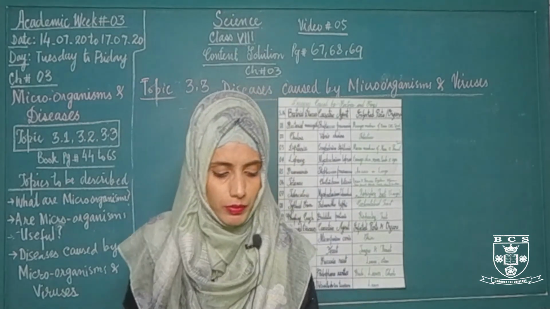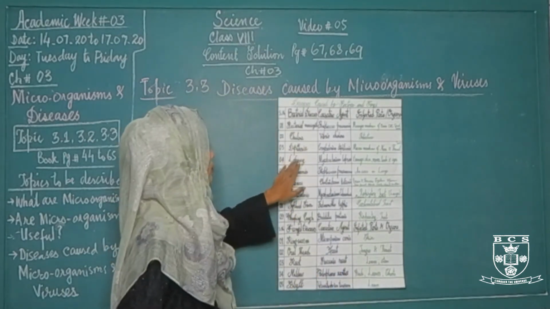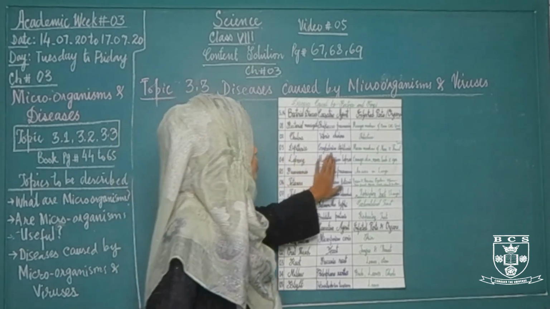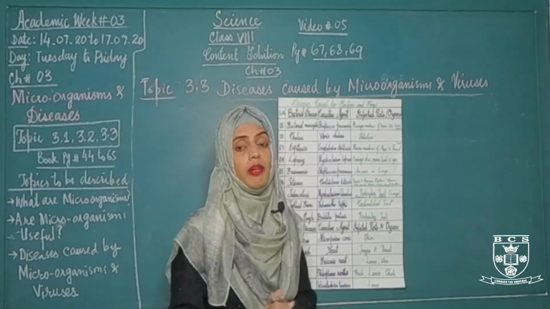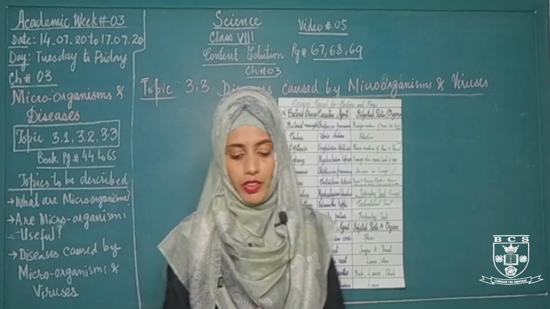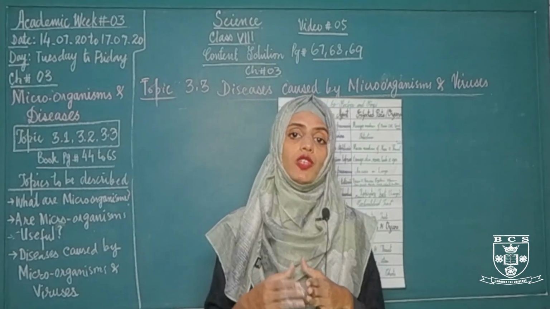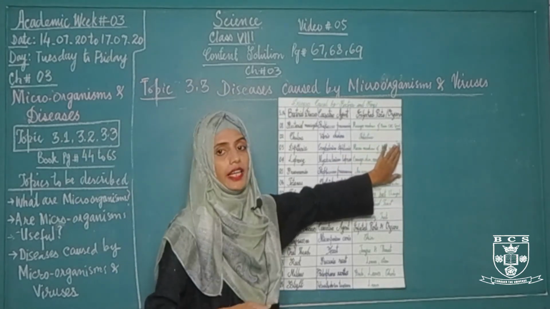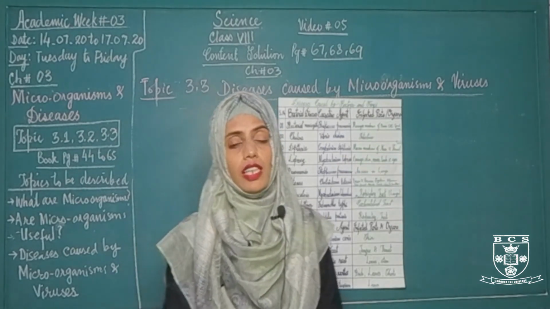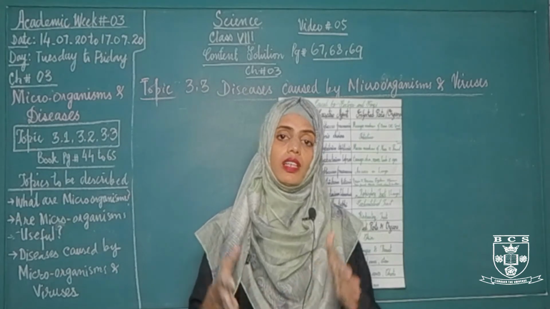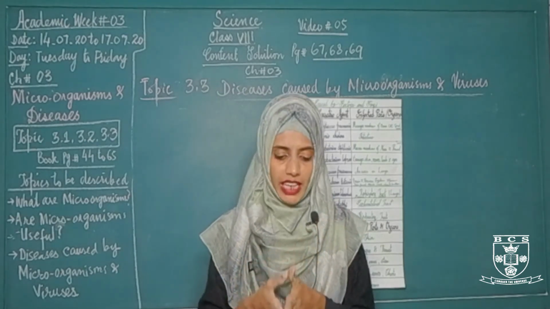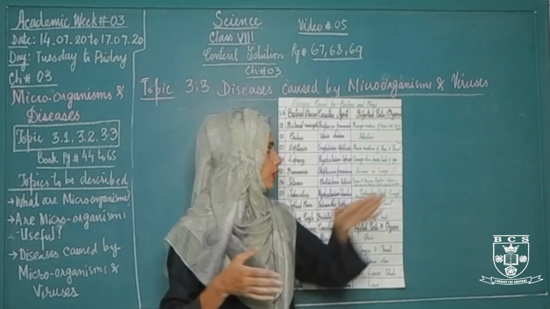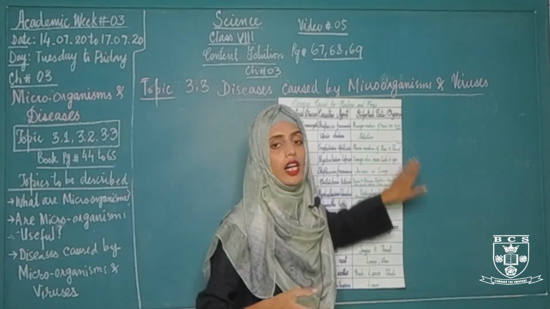The third bacterial disease is diphtheria. This disease is caused by Corynebacterium diphtheriae. It is a disease in which bacteria damage the mucous membrane of the nose, throat and tonsils. As a result of this disease, a person's mucous membrane will be damaged and a grayish thick covering appears on the throat and the tonsils.